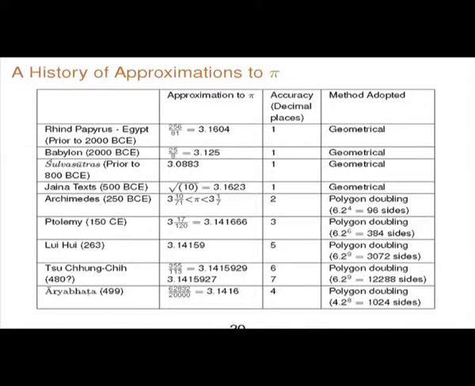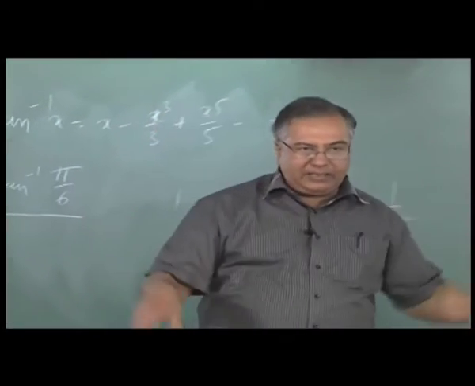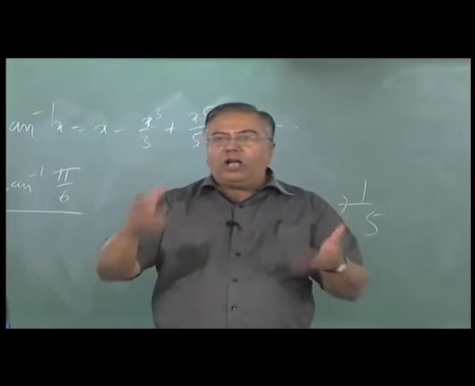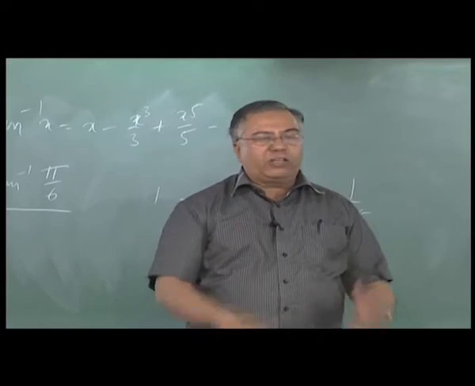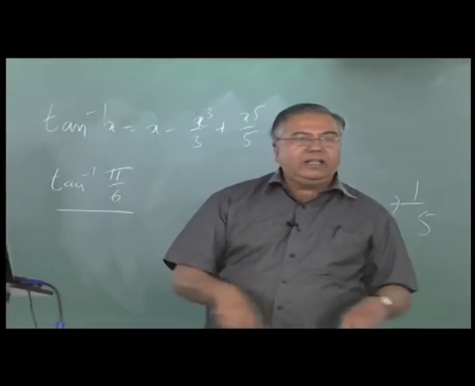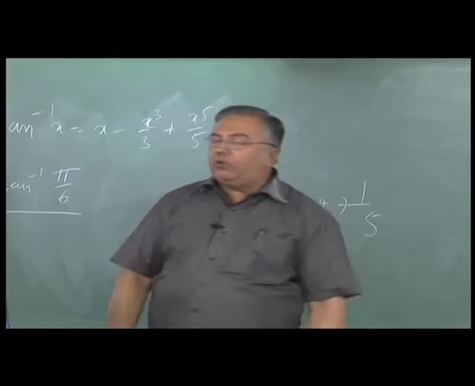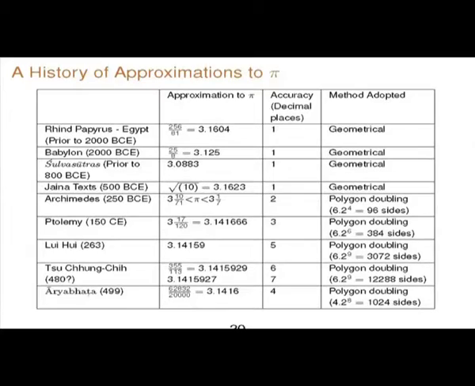Now the method adopted is what I mean by polygon doubling. Essentially you take a hexagon inscribed and a hexagon circumscribing a circle and go on converting into a 12 sided figure, 24 sided figure, or you take a square inscribed and a square circumscribed, go on doubling into octagon, etc. As you can see, even for Ptolemy's value, it is estimated that you need 6 steps and a 384 sides polygon. To get the Aryabhatta value, you need to take 4 steps from an octagon. 1024 sides are needed to get the Aryabhatta value.